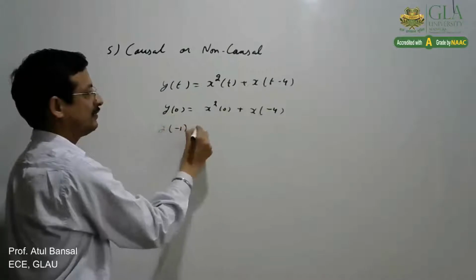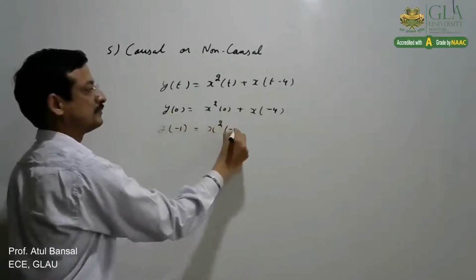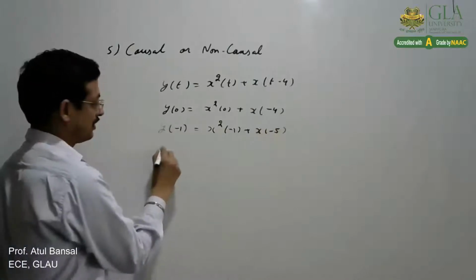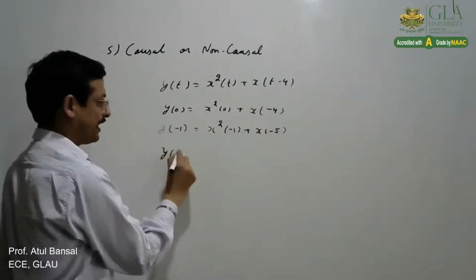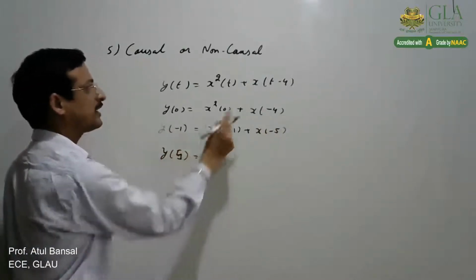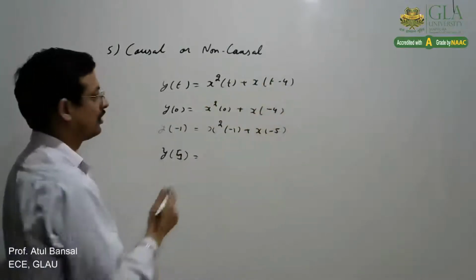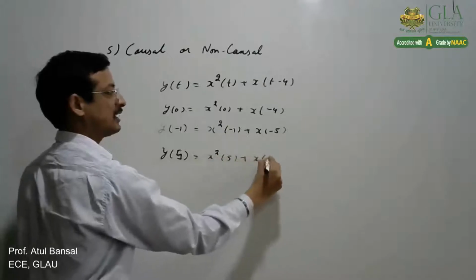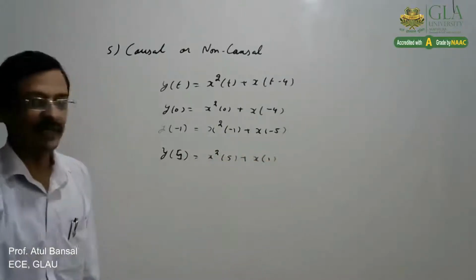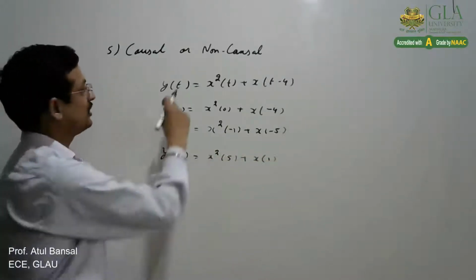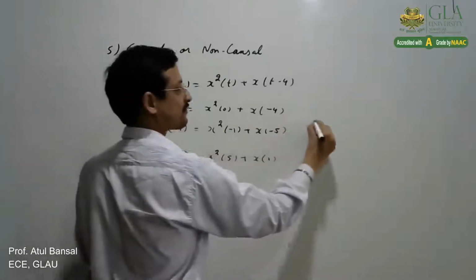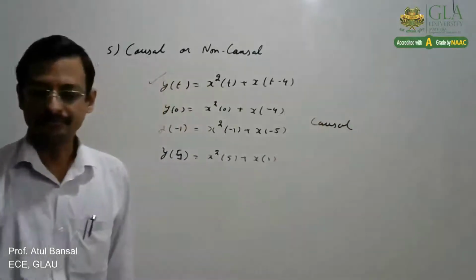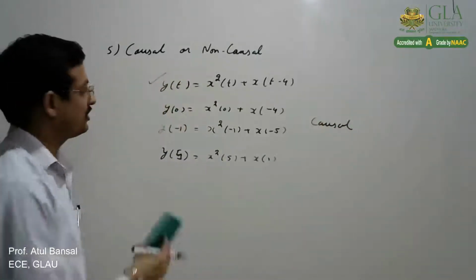If I take -1, again it is present and past. If we take, say, 5, I am taking that because it is greater than this changeover point 4, so this is x(5) plus x(1). So in every case, it is depending on present or past. So in that case, this system is a causal system, right? So that is how we check that.